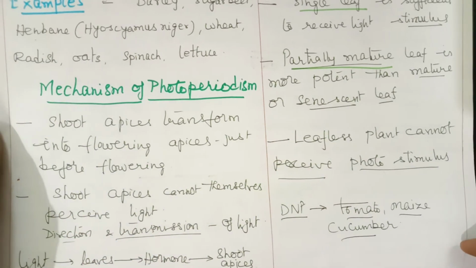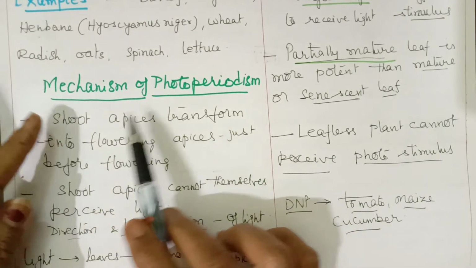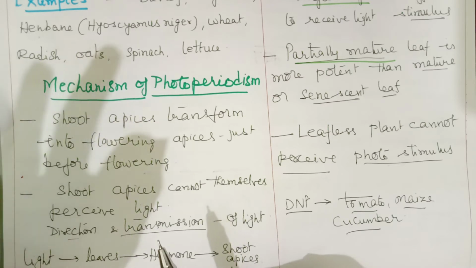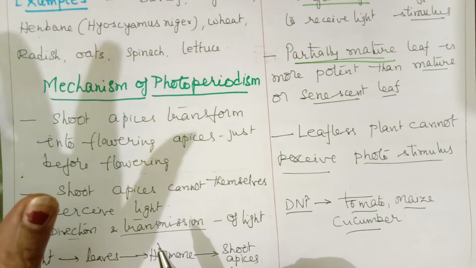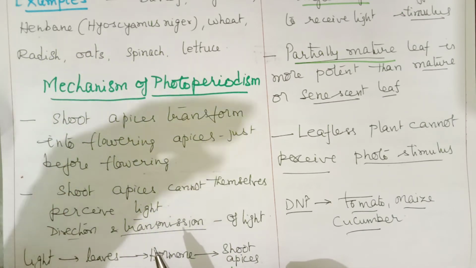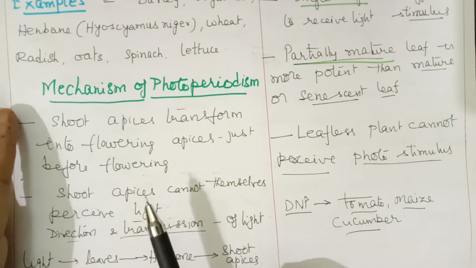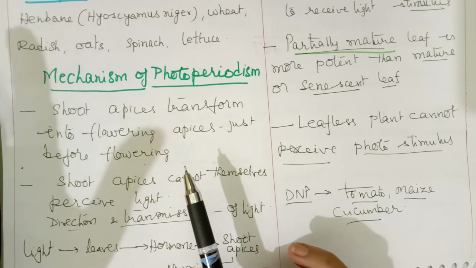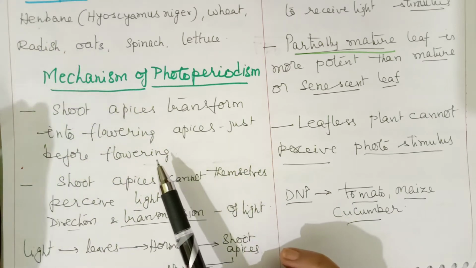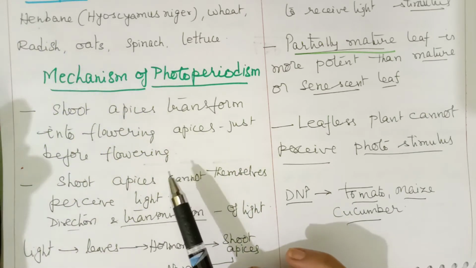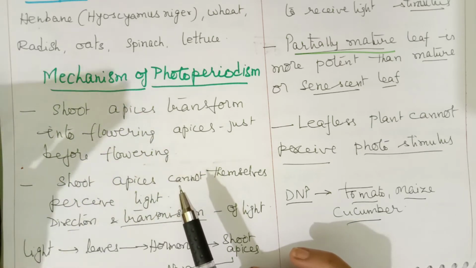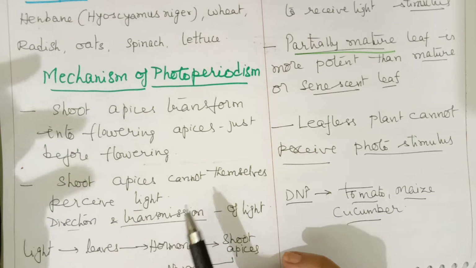Now let us see what is the mechanism of photoperiodism. How exactly can plants depend upon light? What is its mechanism and how does it induce flowering? Here the most important thing is perception of light, how plants receive light. And when plants receive light, the vegetative phase is converted into the reproductive phase.